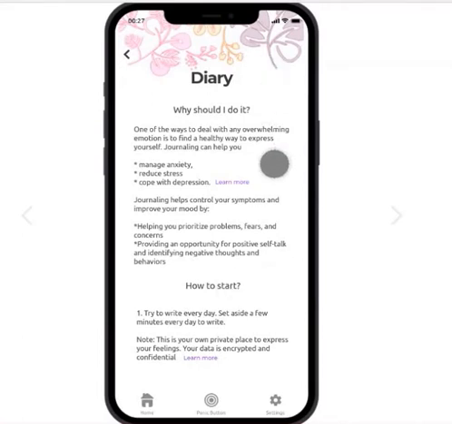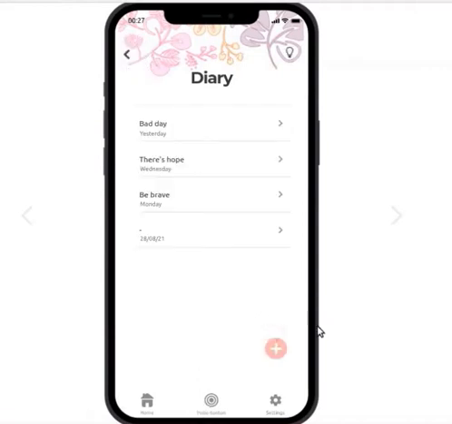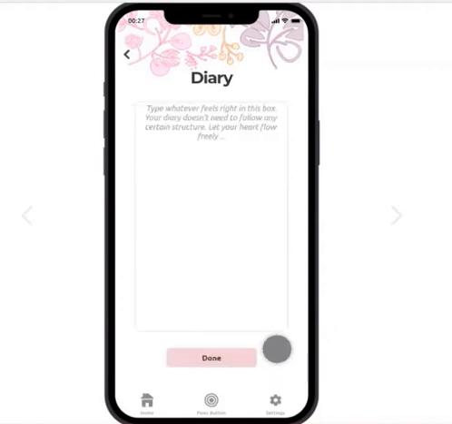This kind of feature helps to manage anxiety and reduce stress. One way to start is by setting aside some time and then writing your emotions, or anything. Then if the user wants to start a new diary log, they click on this button. Here is an example of the box where the user can type. They can type something like, I had a very sad day, because it could be anything. My abuser did something.